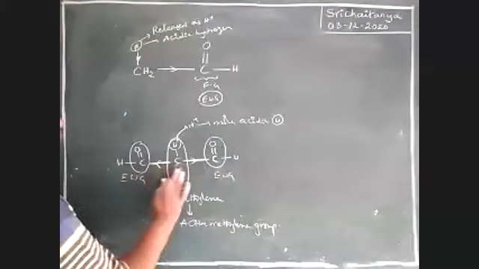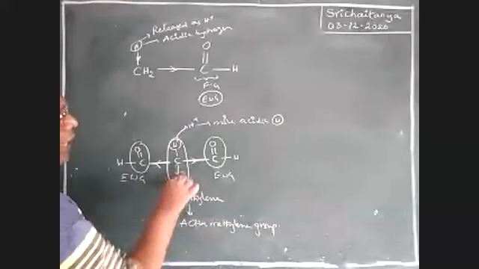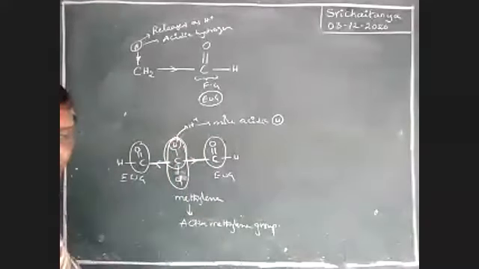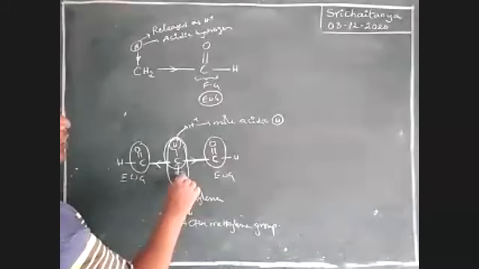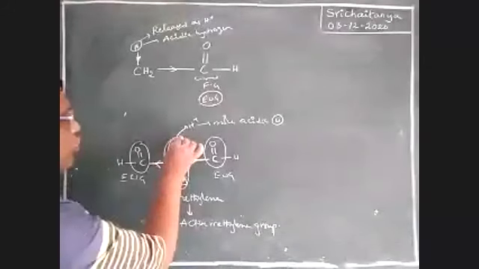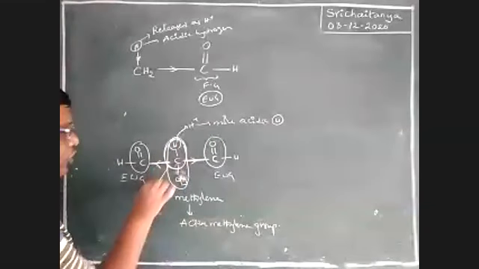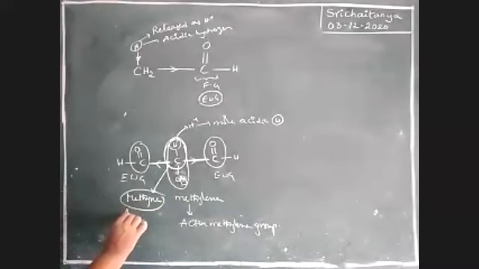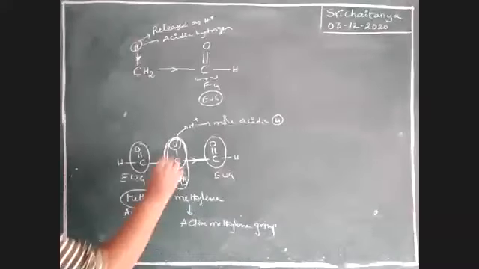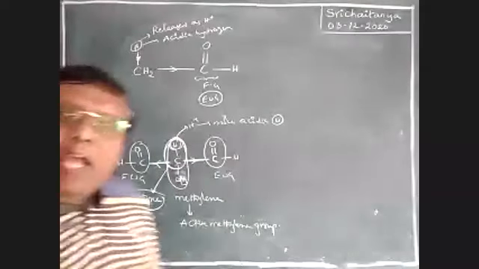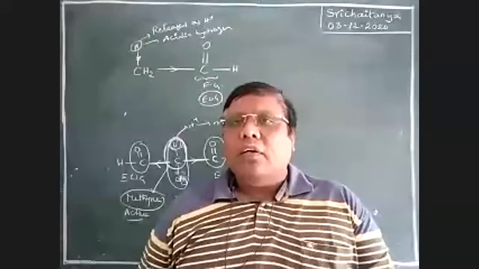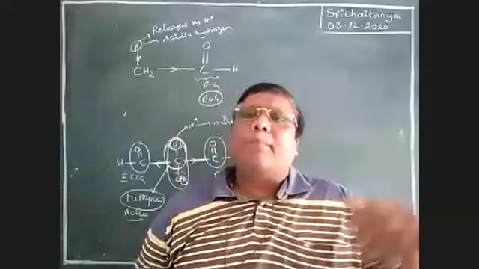For example, here I am taking a halogen atom, boys. Now it is CH. That group is either CH3, also you can take, whatever it may be. This CH group is called a methine group. This methine group is also active. That one also releases this H plus ion. That means whether the compound has an active methylene group or an active methine group, that hydrogen is released as H plus very quickly when compared to other cases.